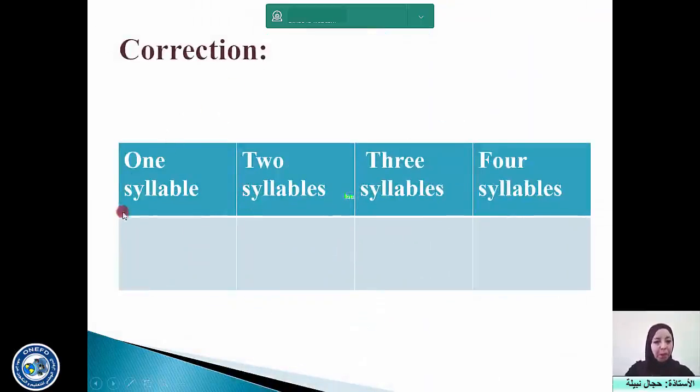So here is our table. So the word that contains only one syllable in the list is "strange". Okay, "strange". Now, the second word, the word that contains 2 syllables is "further". Alright, another word that contains 3 syllables is "eclipses". And the last word,